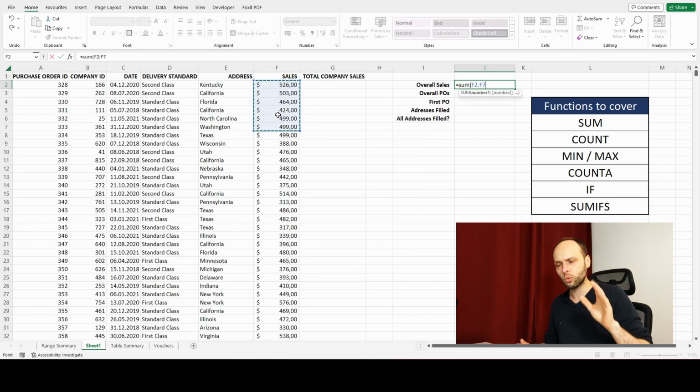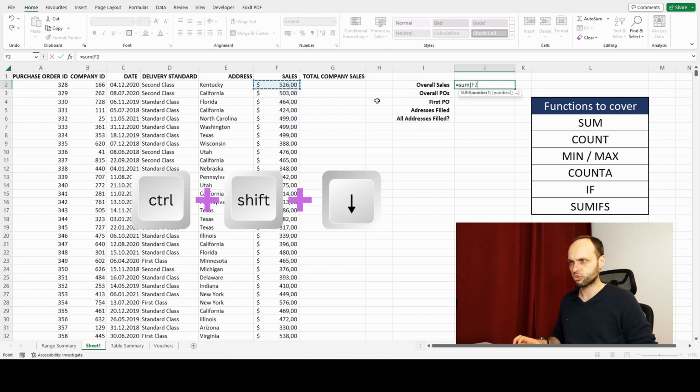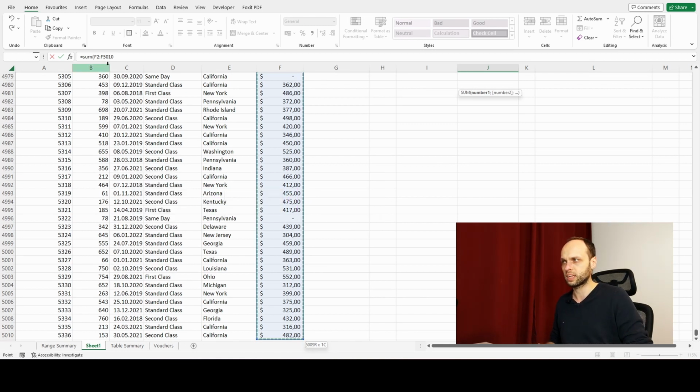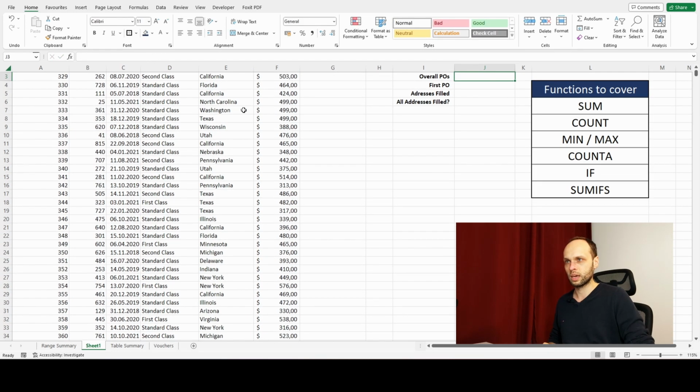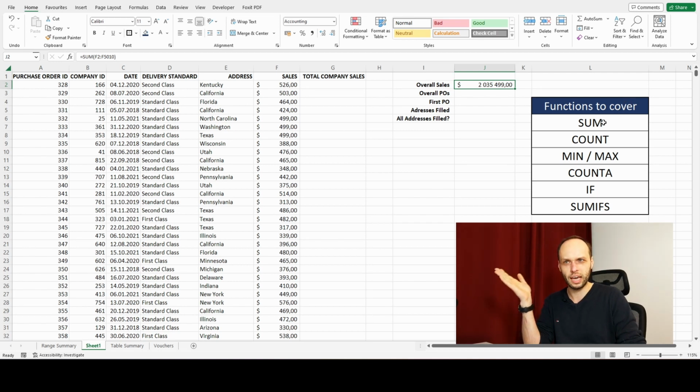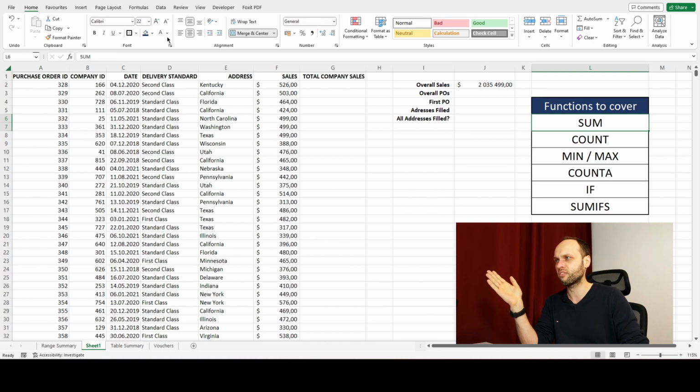From the very beginning, we want to learn shortcuts. So we're gonna click that cell, we're gonna press Control-Shift-Down Arrow. That will select the whole range. You can see now we've selected cells from F2 to F1000-something. We're gonna close the parentheses, and if we scroll up, you can see we have our overall sales. And that's it. You just learned your first function in Excel, and we are way under 5 minutes. Okay, so we have that. Let's mark that as green.